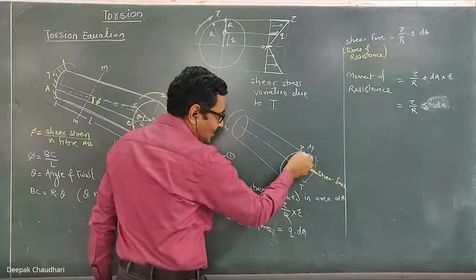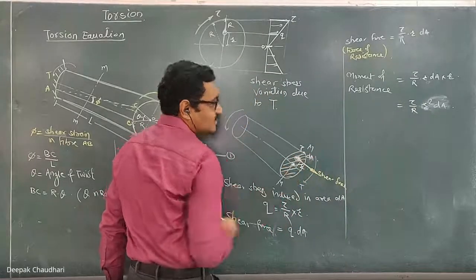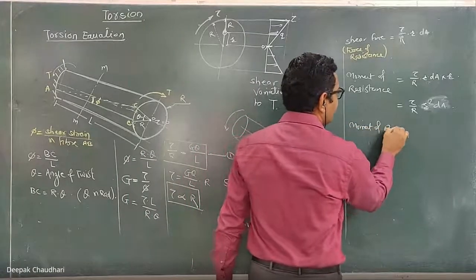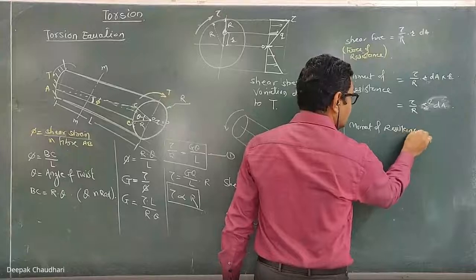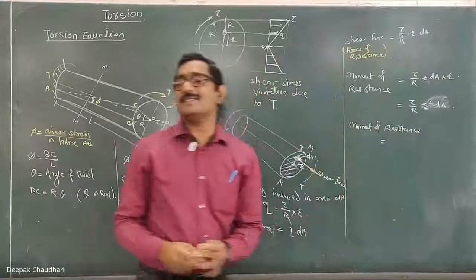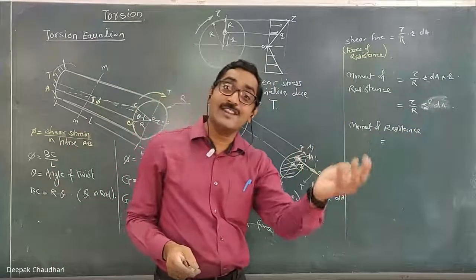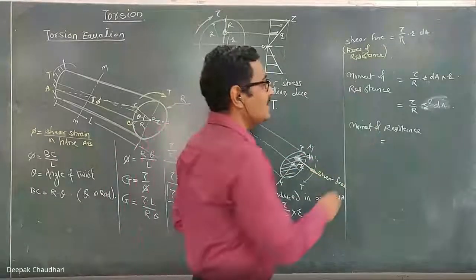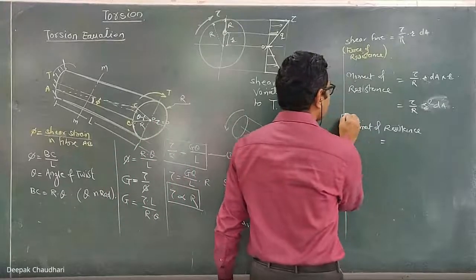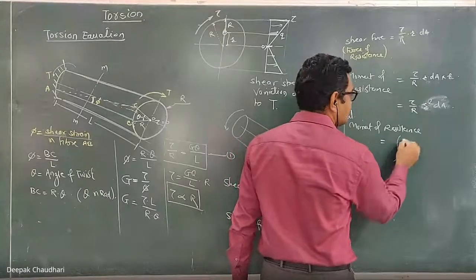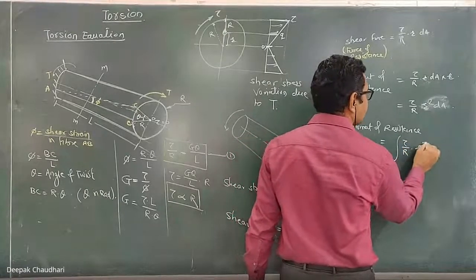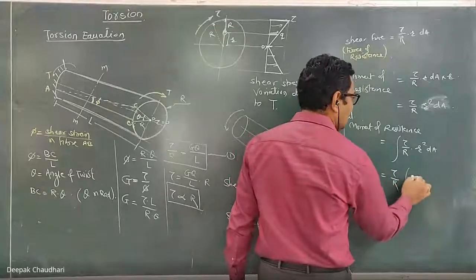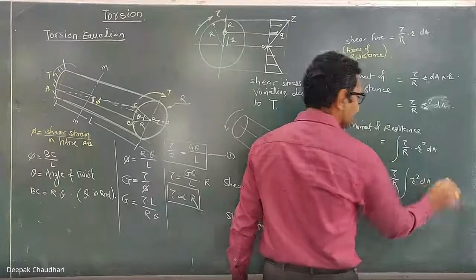So how much is the total moment resisted by this total cross-sectional area? The total moment of resistance is the resistance against the twisting moment. In bending stresses, we studied the moment of resistance which resists the bending moment. This is the moment which resists the twisting moment. So the total moment of resistance is equal to the integration of tau upon R into R square dA, which is equal to tau upon R, both are constant, into the integration of R square dA.